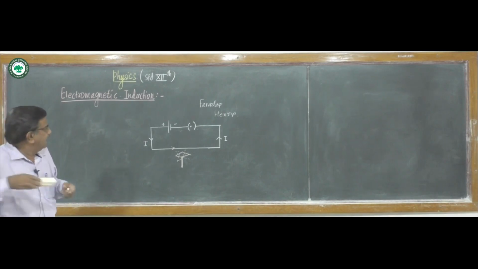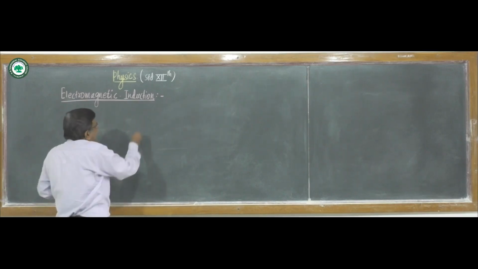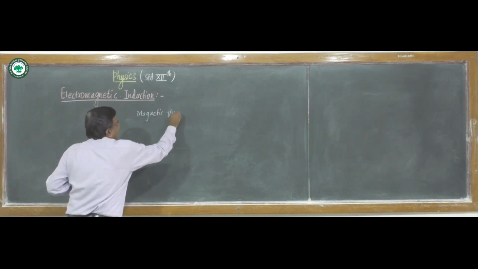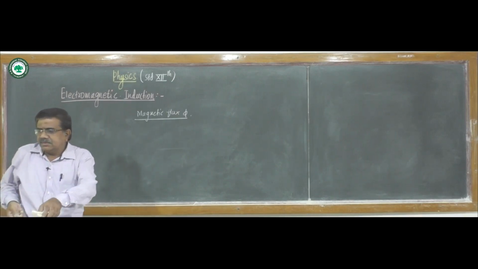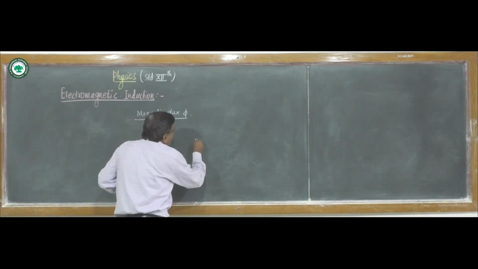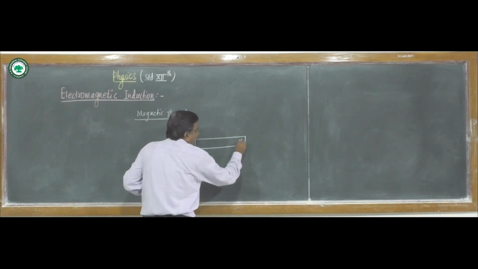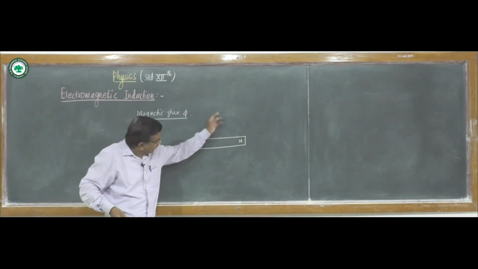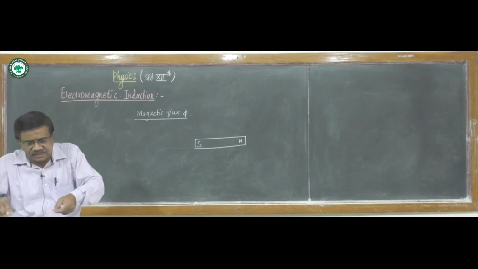Firstly, we see what is meant by magnetic flux, denoted by phi. The magnetic field is represented by magnetic lines of force. Suppose this is a bar magnet, with its north pole and south pole. There is a magnetic field around this magnet, represented by magnetic lines of force.